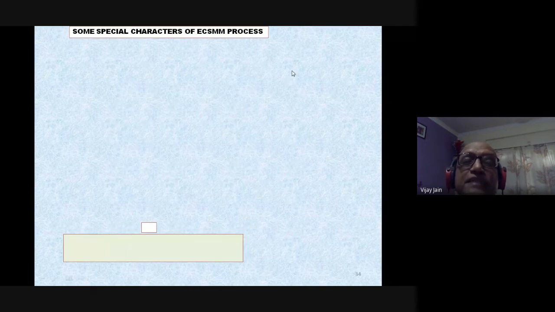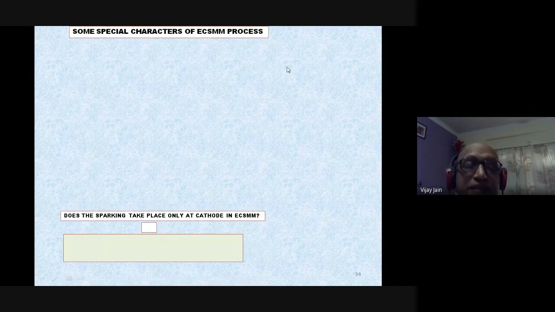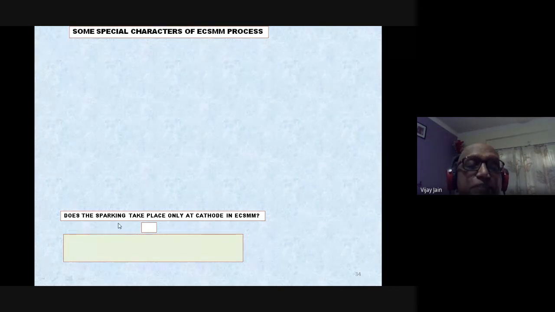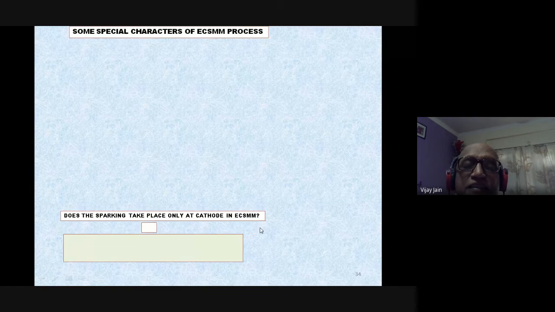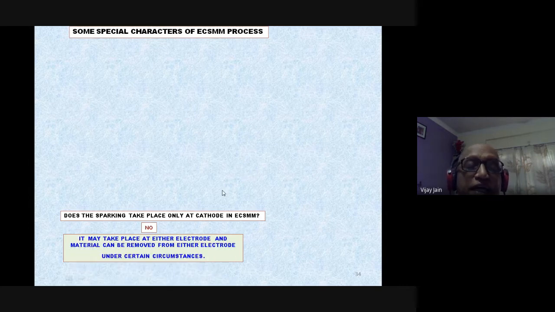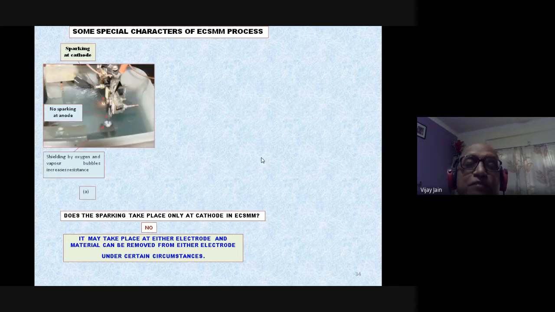Some special characteristics of ECSMM. Please note it very carefully. This is a very important slide. My question to all of you is, does the sparking take place only at the cathode in electrochemical spark micromachining? My answer is no. It may take place at either electrode, meaning anode or cathode, and material can be removed from either electrode under certain circumstances, all of which are given in the papers published by Anjali Kulkarni.